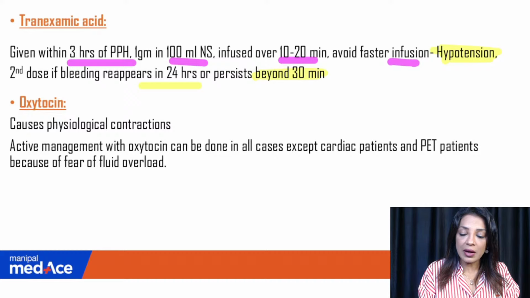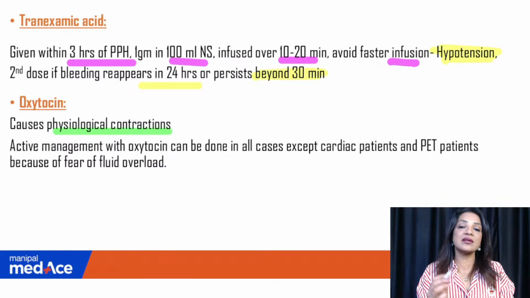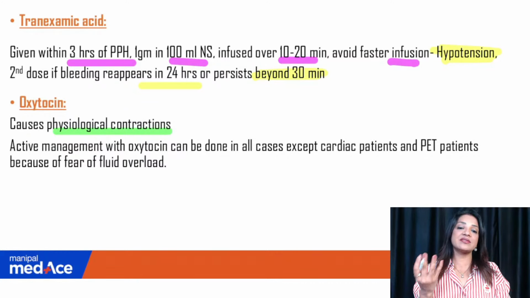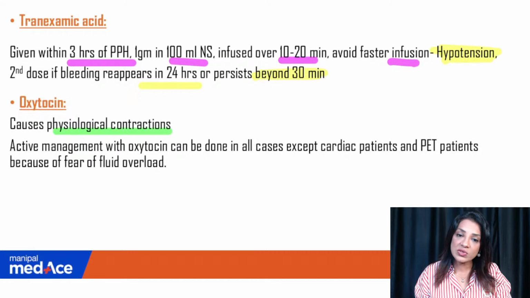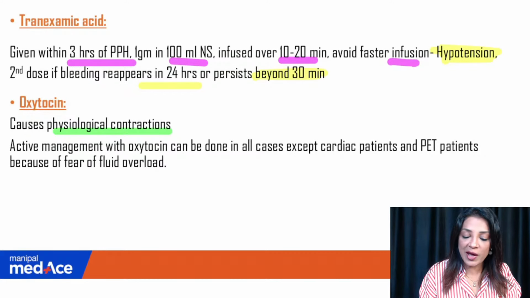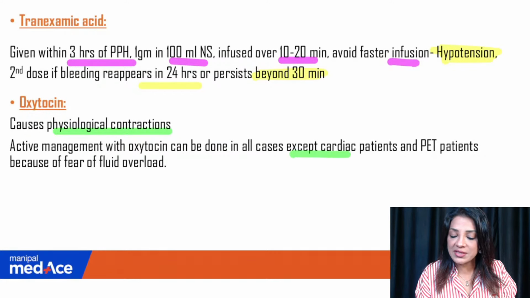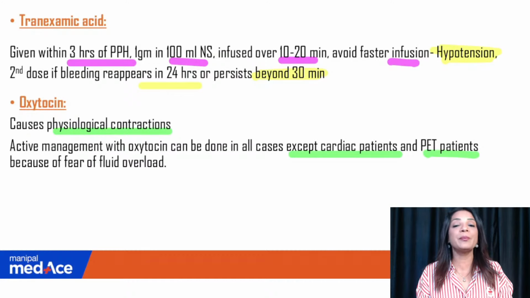Oxytocin is giving the patient physiological contractions. It is a drug used for active management. It is a drug used even during labor, to induce labor, to augment labor. So active management with oxytocin can be done in all cases except the cardiac patients and the pre-eclampsia patients.